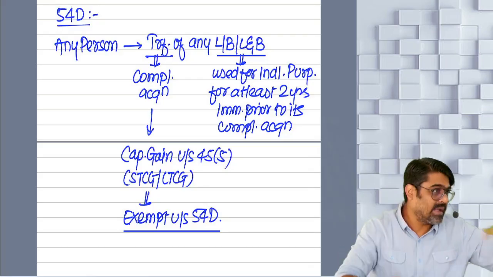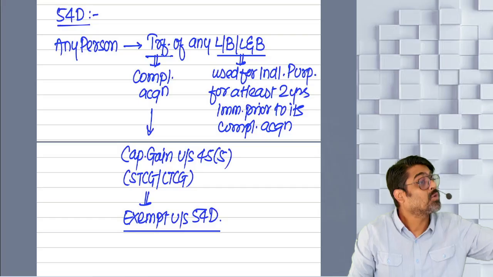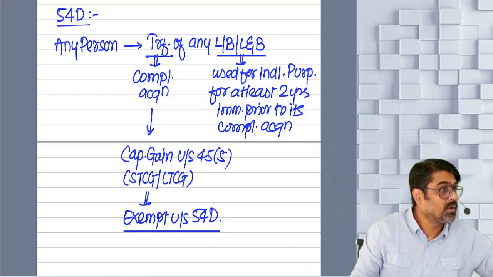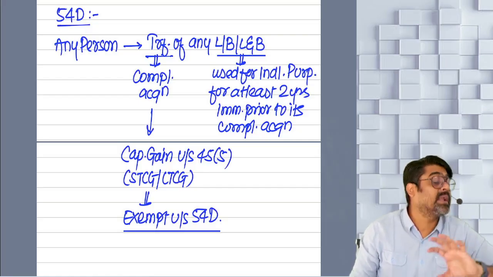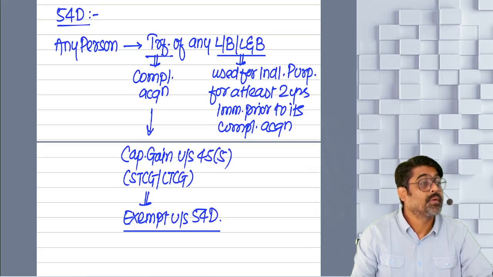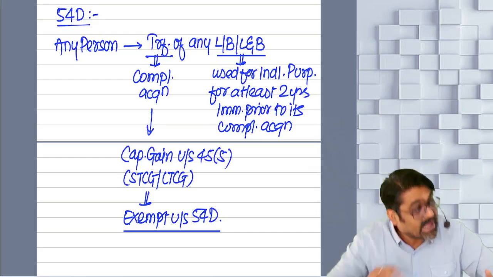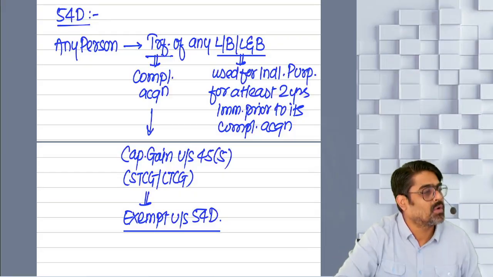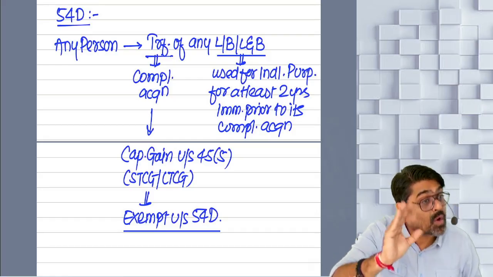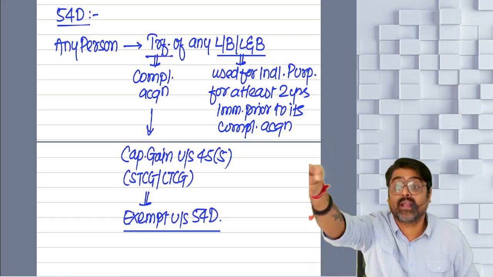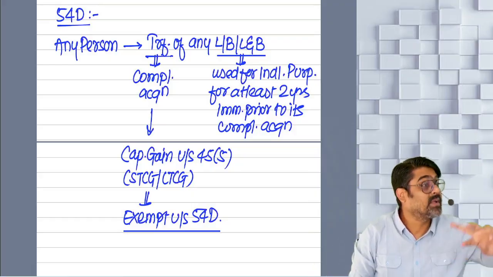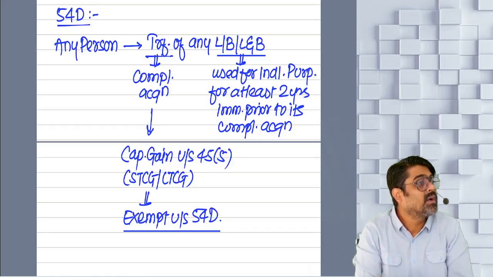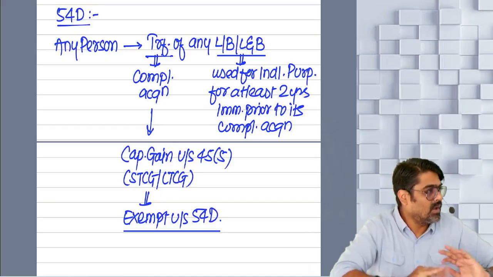So wherever you are calculating capital gains under section 45(5), that capital gain if you want to claim as exempt, yes or no? The investment in the new asset should happen within the given time. But that given time has to be counted from date of transfer, no. Date of compulsory acquisition, no. Date of receipt of compensation. Because in that year only that gain is to be taxed, not in the year of compulsory acquisition. And by the way, as on the date of compulsory acquisition, you don't have the capital gain realized. So how will you invest that?